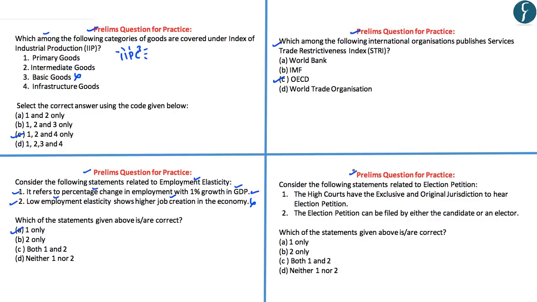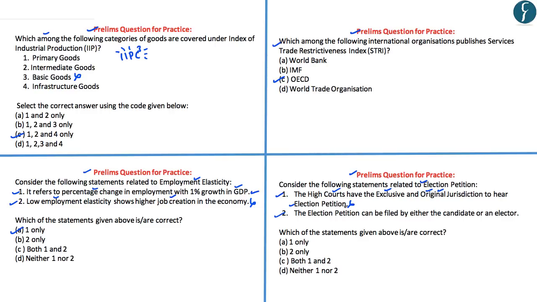Now coming to the fourth question, the question here is, consider the following statements related to the election petition. The first statement here is, the High Courts have exclusive as well as original jurisdiction to hear the election petition. Now this statement here is wrong. This is because the High Courts have only the original jurisdiction and they do not have the exclusive jurisdiction, since the Supreme Court can hear appeals against the High Courts.